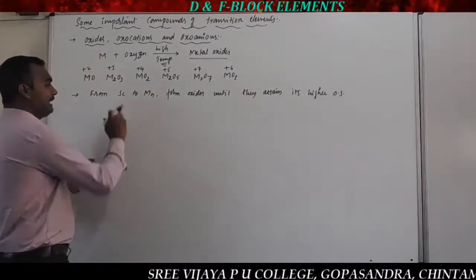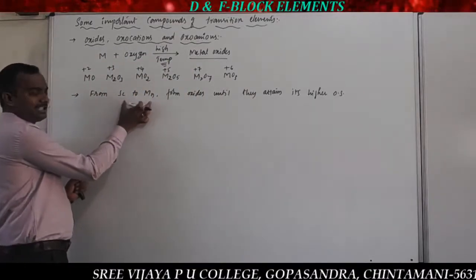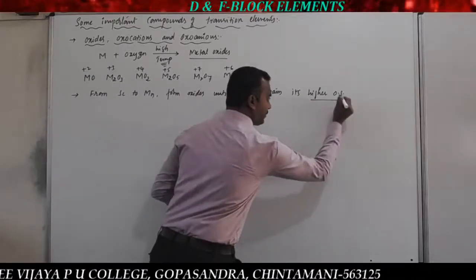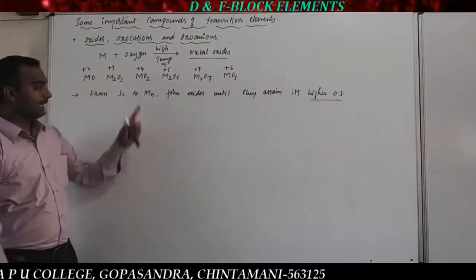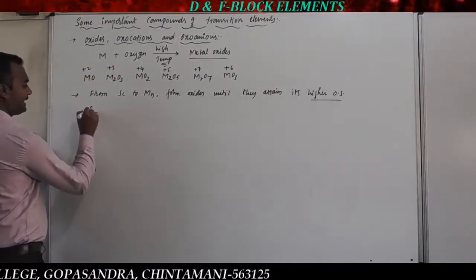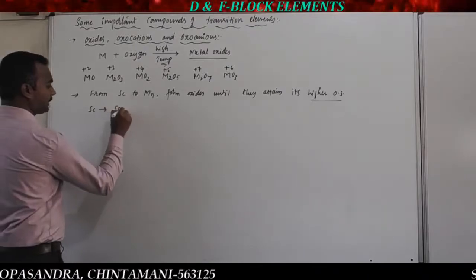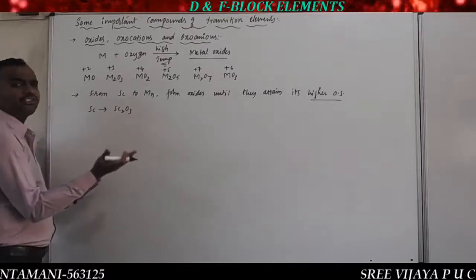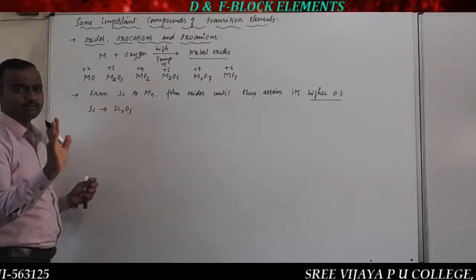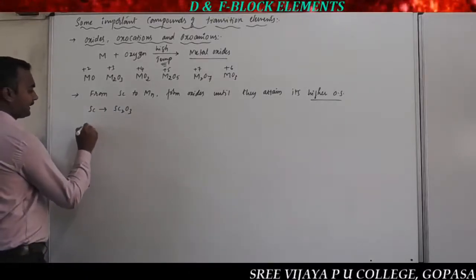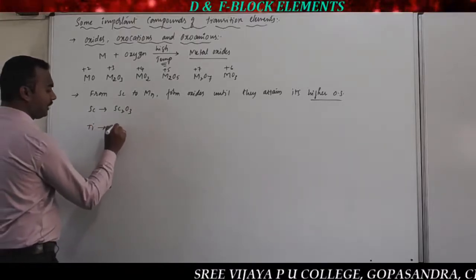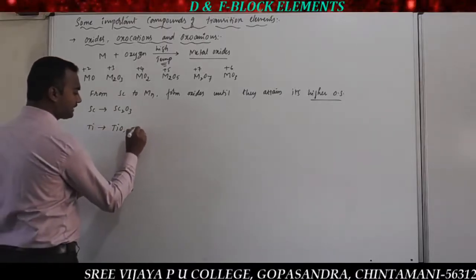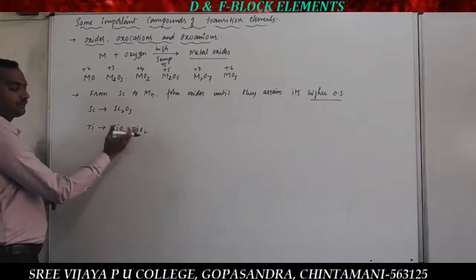So the meaning is, from scandium to manganese, the elements form different oxides until their higher oxidation state is reached. Manganese is a simple example. Scandium shows one important oxide, Sc2O3, where the oxidation state is +3. That is the only oxidation state exhibited by scandium. Next, titanium shows the oxides TiO, with +2 oxidation state, and TiO2, with +4 oxidation state.